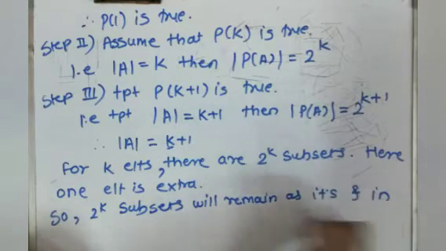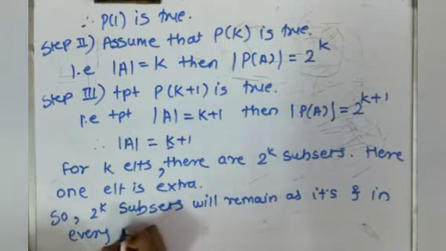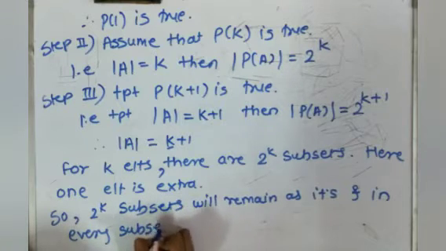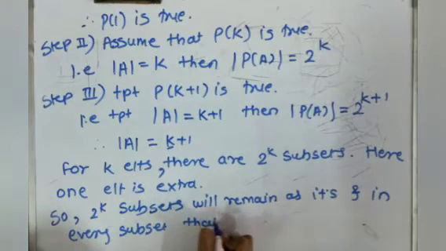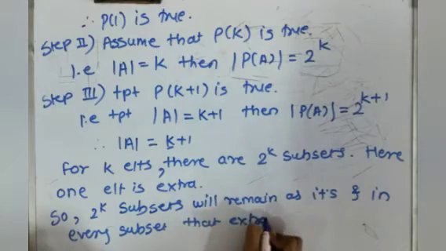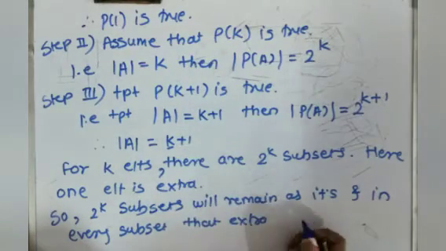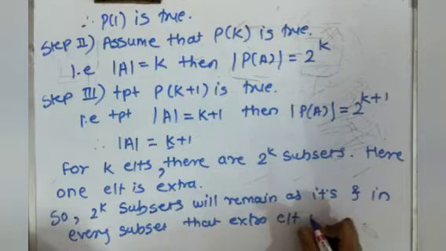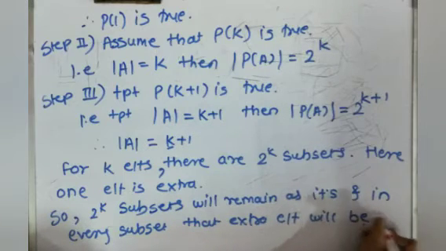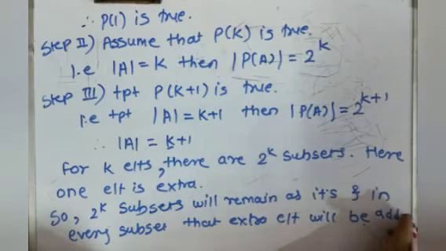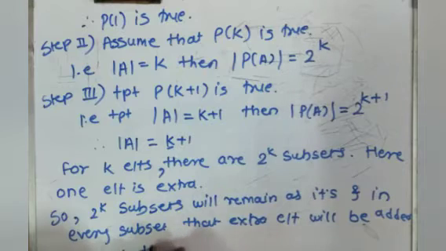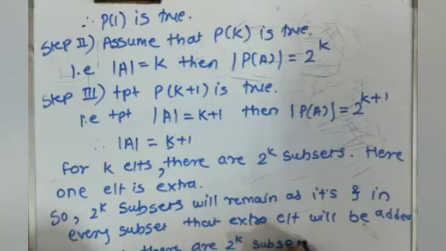and in every subset that extra element, that is the k plus 1 element, will be added. So there are also 2 raised to k subsets for that extra element.